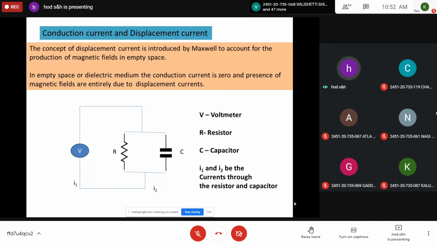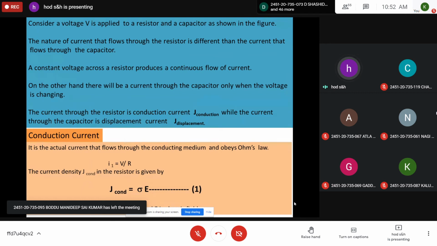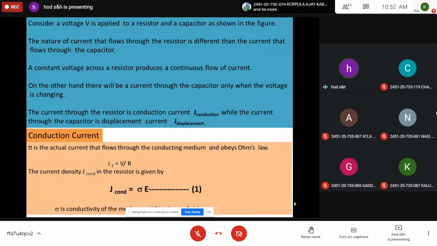The nature of the current that flows through the resistor is different from the nature of the current that flows through the capacitor.